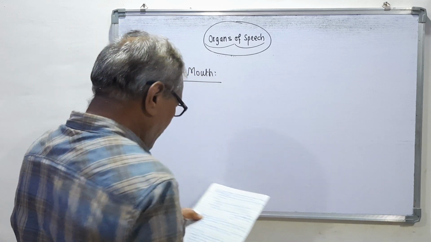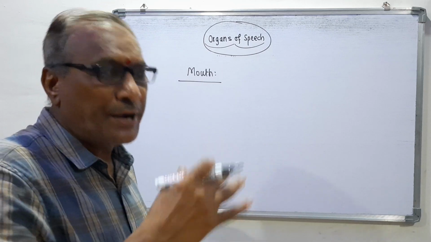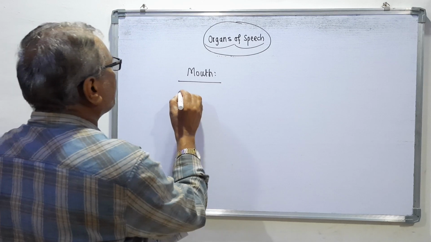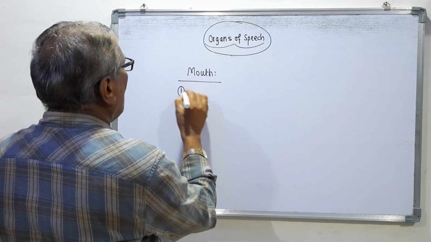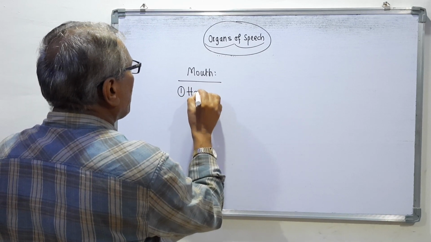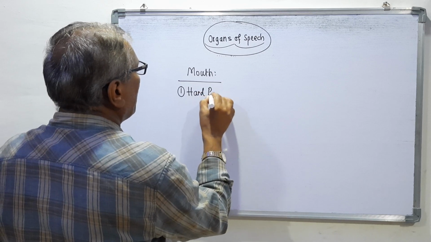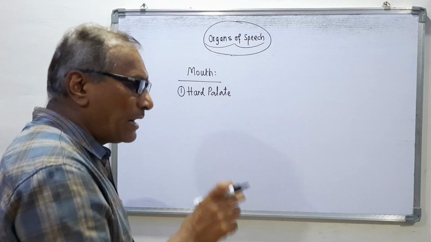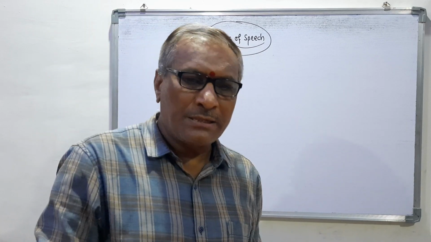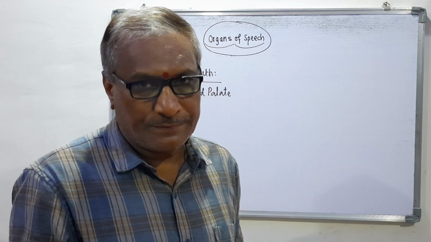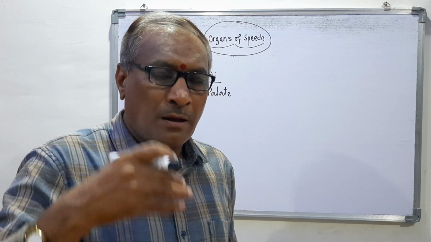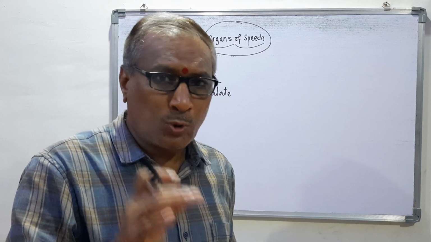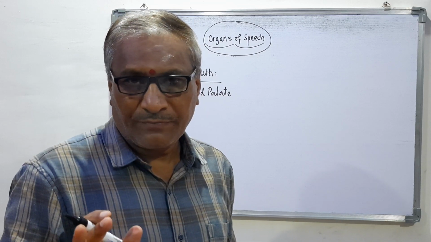Remember, the next part is the hard palate. Hard palate means the palate which is very hard, very stone-like.